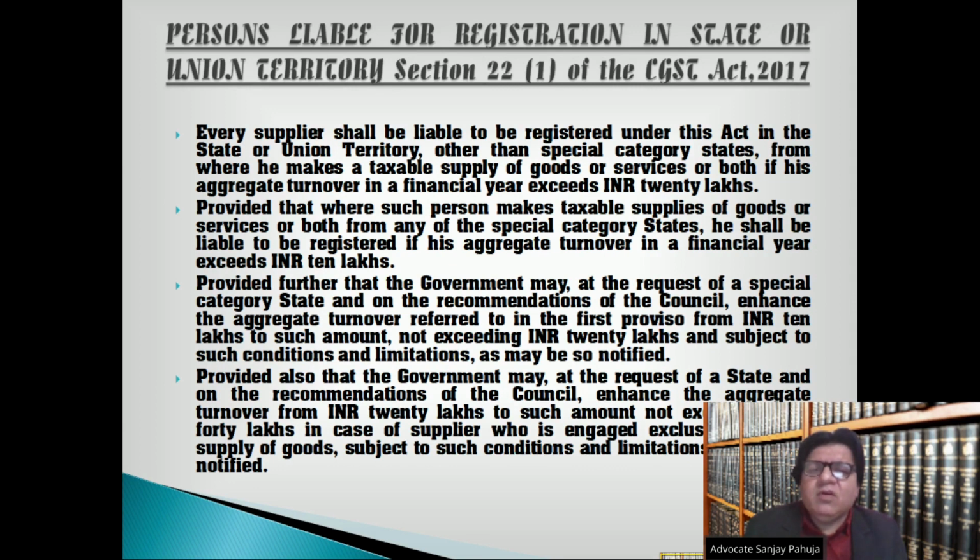Person liable for registration in state or union territory, section 22(1) of the CGST Act 2017. Every supplier shall be liable to be registered under this Act in the state or union territory, other than special category states, from where he makes a taxable supply of goods or services or both if his aggregate turnover in a financial year exceeds 20 lakh rupees, provided that where such person makes taxable supplies of goods or services or both from any of the special category states, he shall be liable to be registered if his aggregate turnover (ATO) in a financial year exceeds 10 lakh rupees.